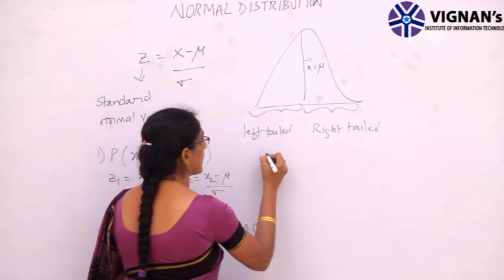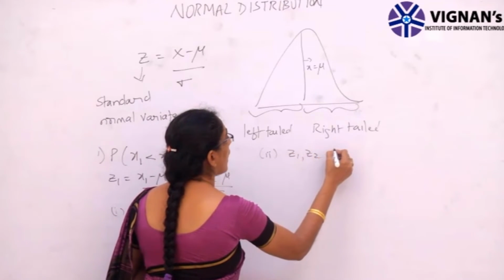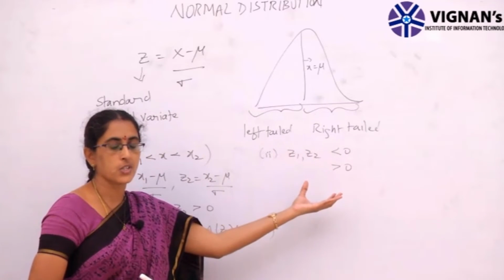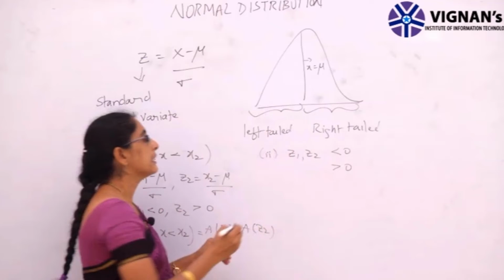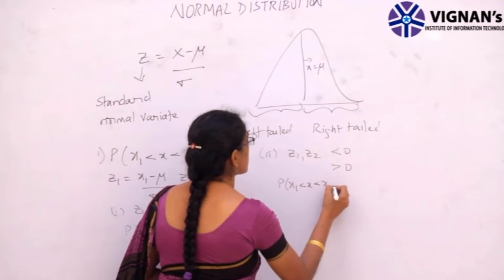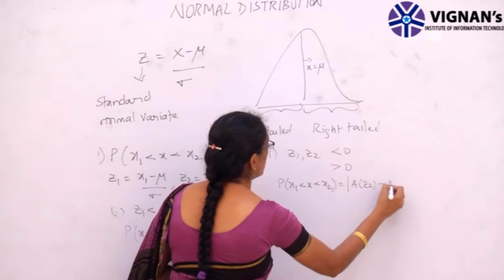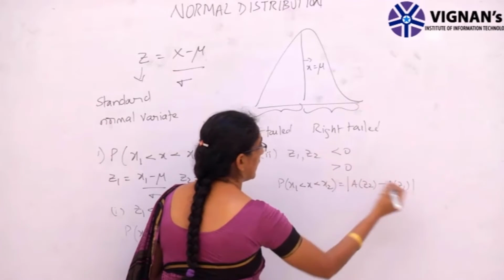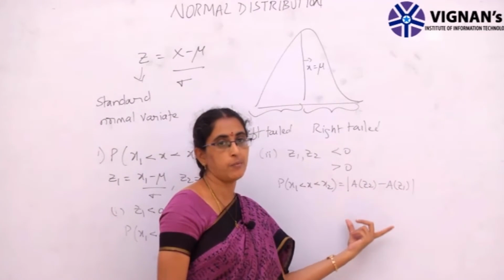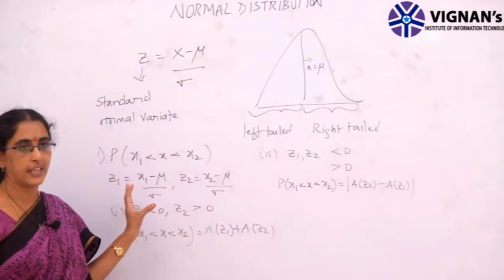And there is also a second case, where both z1 and z2 are either less than 0 or greater than 0, which means both can be positive or both can be negative. Then in that case, the probability of x1 less than x less than x2 is given by the modulus of A(z2) minus the modulus of A(z1). So you have to find the subtraction between these two and apply the modulus. In this case, we find the probability between random variables.